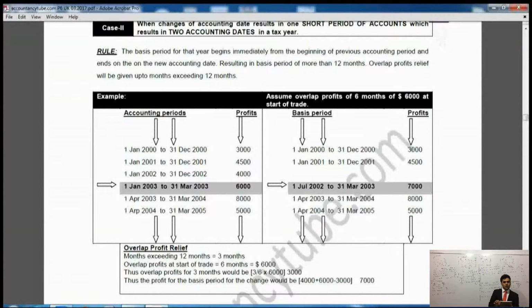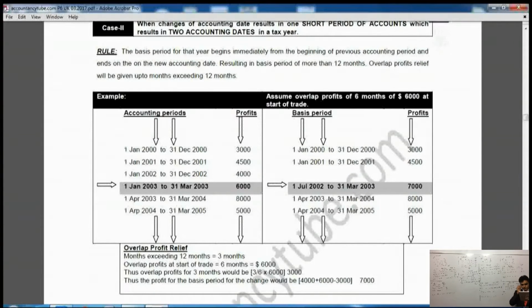Alright. So the assumption in the question was that there is already 6,000 worth of overlap profits, which is of 6 months. So £6,000 for 6 months, so it will be £3,000 for 3 months. That's why £3,000 worth of overlap profit was given. And we have taken £10,000, which is £6,000 plus £4,000, and we have deducted £3,000 out of this one. So that's why £7,000 was written there.